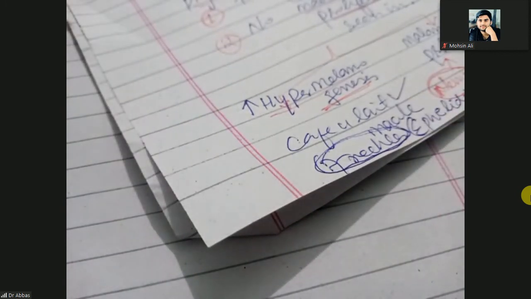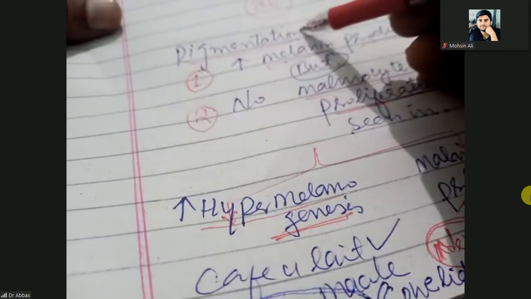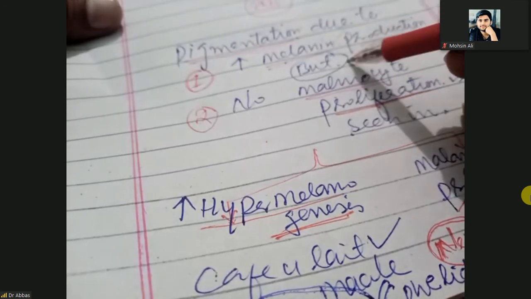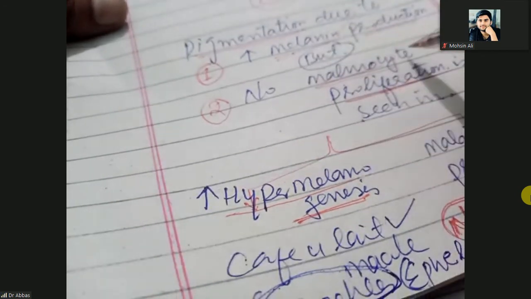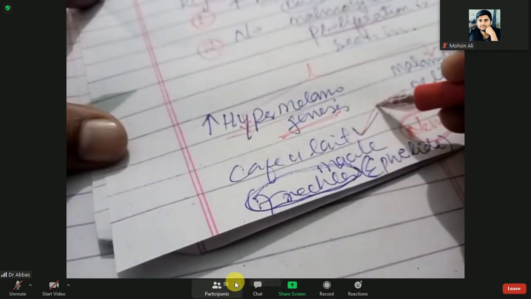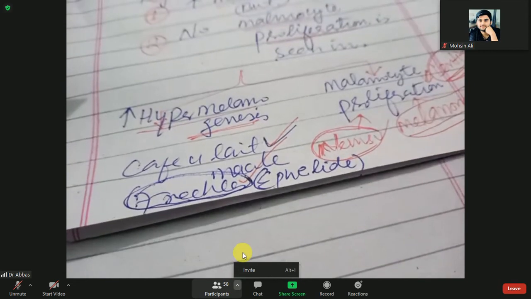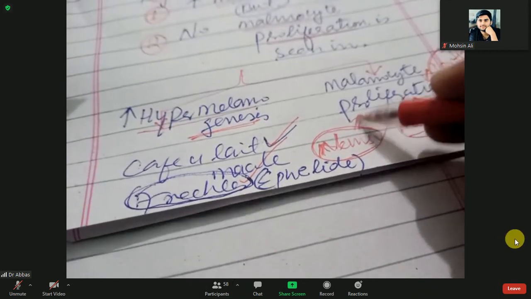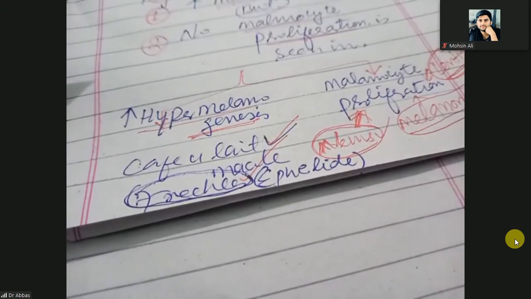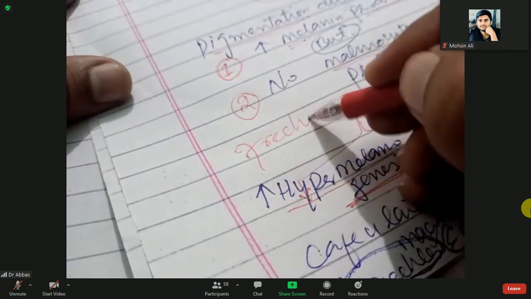So here your diagnosis, when the question is that hyperpigmentation due to increased melanin production but not due to melanocyte proliferation, is freckles. Nevus, melanoma or lentigo is the hyperpigmentation due to melanocyte proliferation. So here the answer is the freckle.